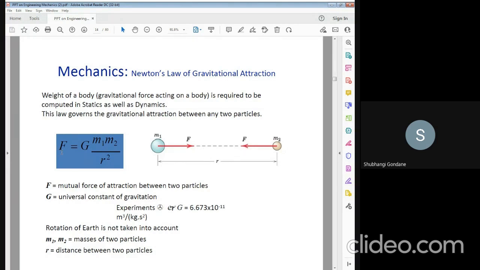So the gravitational force can be represented as F = G M1 M2 upon R squared. F is the mutual force of attraction. G is the universal constant of gravitation. M1 and M2 are the masses of the two particles, and R is the radial distance between the two particles.